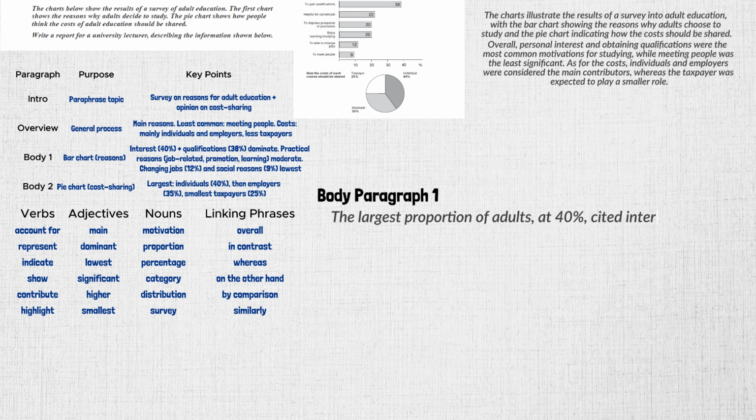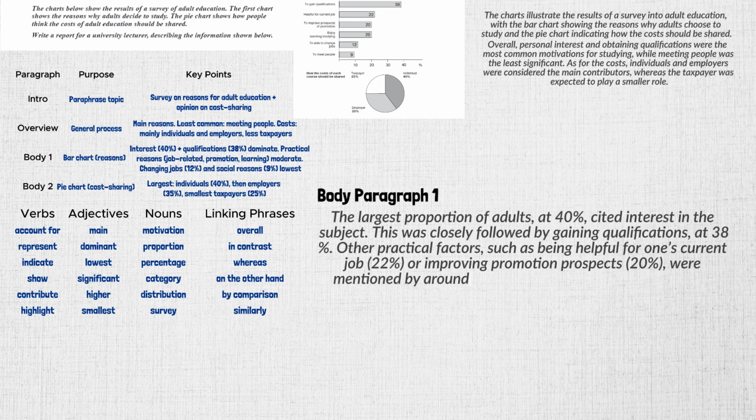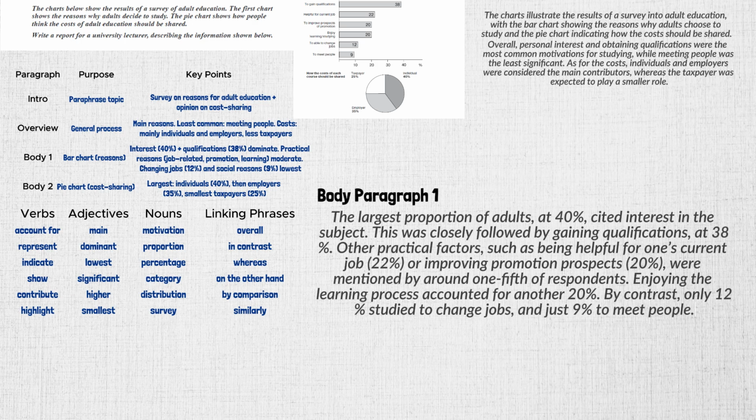And our answer. The largest proportion of adults, at 40%, cited interest in the subject. This was closely followed by gaining qualifications, at 38%. Other practical factors, such as being helpful for one's current job, 22%, or improving promotion prospects, 20%, were mentioned by around 1/5 of respondents.